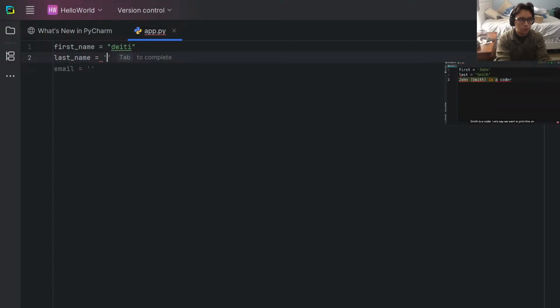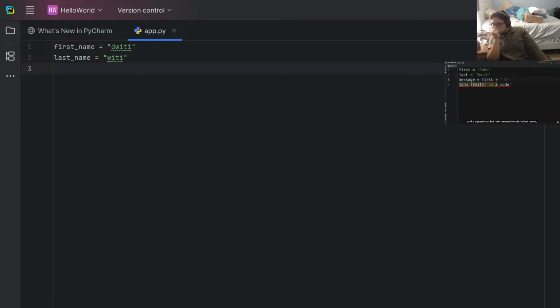Let's say we want to print this on a terminal. How do we do this? Well, we define another variable like message. Now here we add the first name. Now we need to concatenate this with a string that contains a space and a square bracket. Next, we need to add the last name.